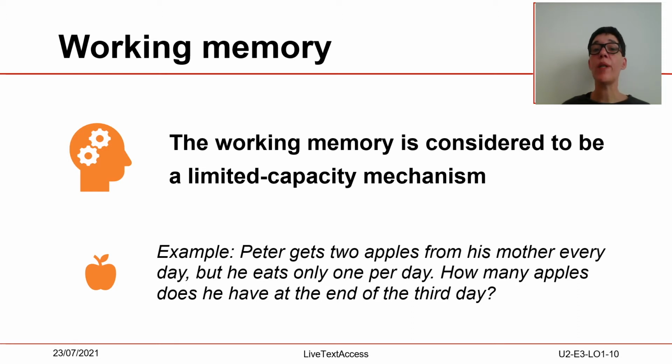Working memory. Real-time intralingual subtitling poses a serious challenge for an individual's cognitive load. In this sense, the working memory is considered to be a limited capacity mechanism that is involved in both the processing and storing of currently active information while tasks are being carried out. An example of working memory is: Peter gets 2 apples from his mother every day, but eats only 1 per day. How many apples does he have at the end of the 3rd day? This classic example of mental arithmetic is a good illustration of what working memory is for.